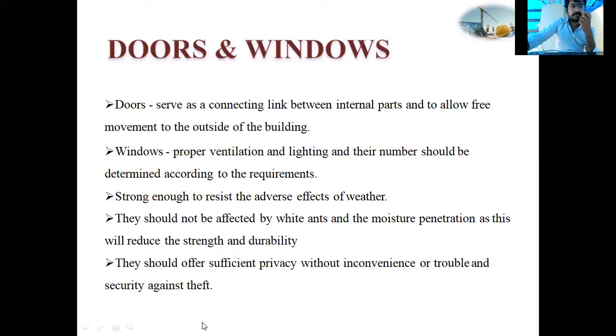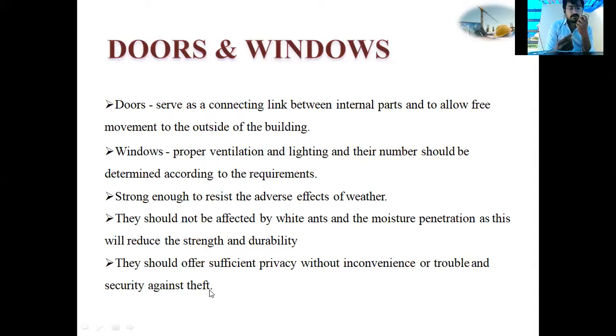They should offer sufficient privacy without inconvenience or trouble, and security against theft. If you close the door and your windows, what will happen? Outside people will not view the inside people. The outside people will not know what is happening inside. So it is giving some privacy. Doors and windows give privacy to the people inside, and it is also security against theft.